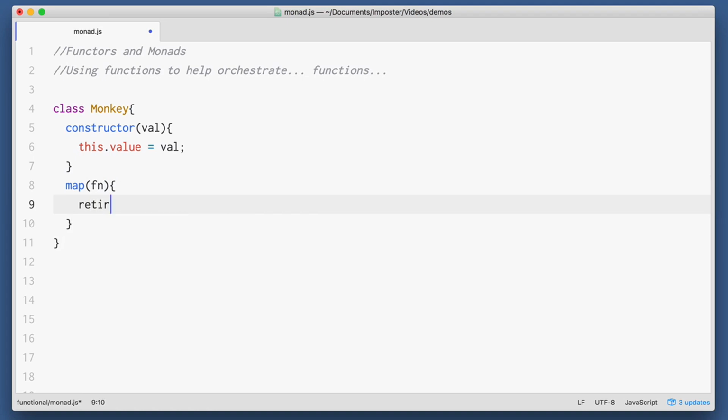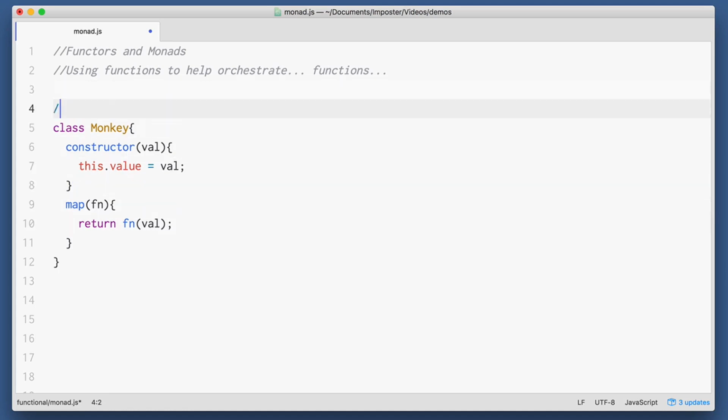One thing that you might want to do is to interrogate or iterate over some values, such as an array or a struct, like a user. You could write a loop or do some kind of recursion if you wanted to, or you could orchestrate things using a set of functions. A popular way of doing this is to create a function which allows you to map values from a given object. Here I just have a class which I'll call monkey for now, and it has a constructor, it takes a value, and then it stores that value. And then I have a single function called map.